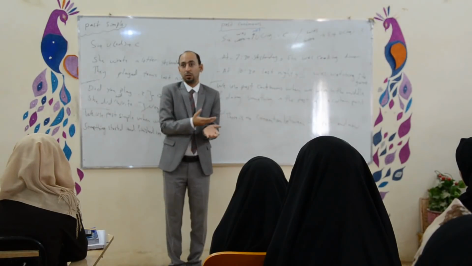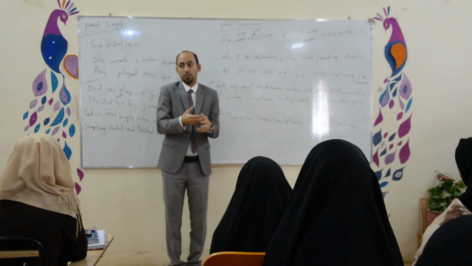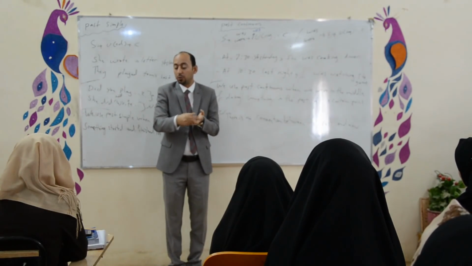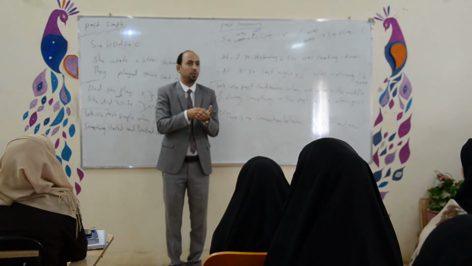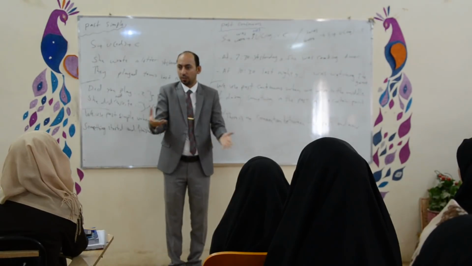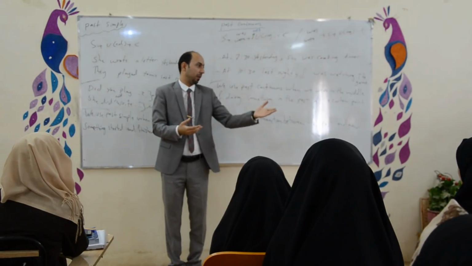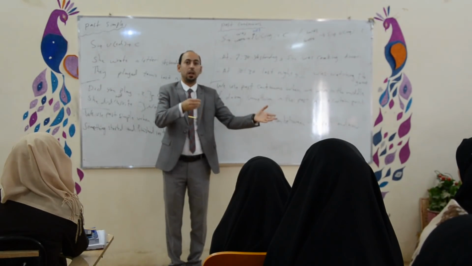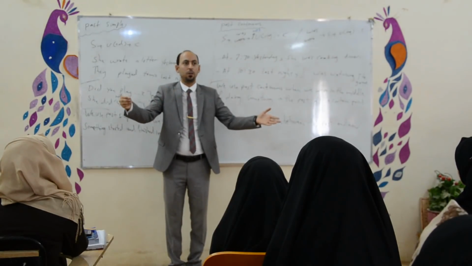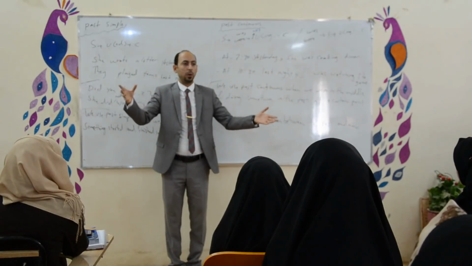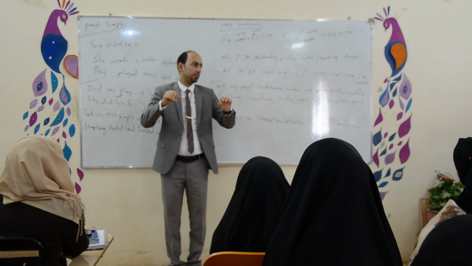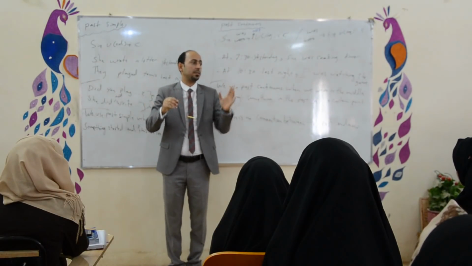As I told you, when we talk about something in general, when we write in poetry, in literature, when you want to write an article, you are supposed to write in present simple tense. When you want to analyze something, a novel, a short story, a play, poetry, you have to write in present simple tense.